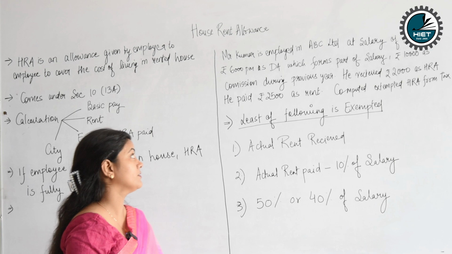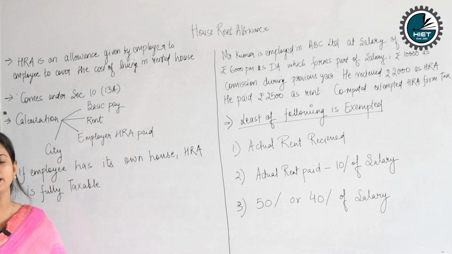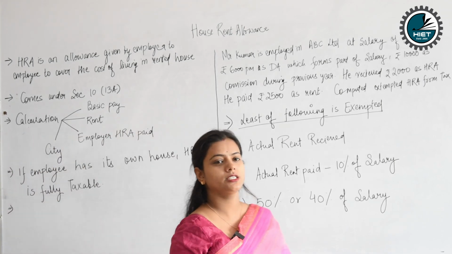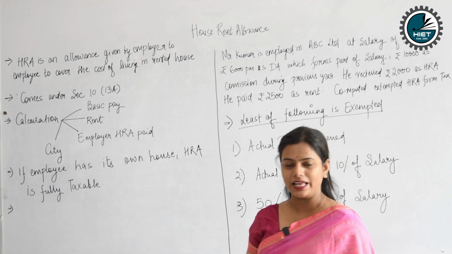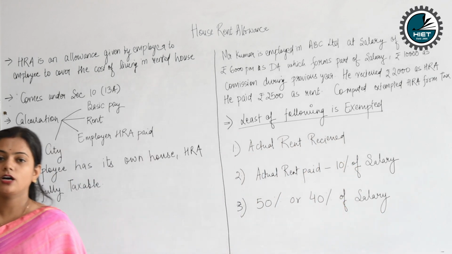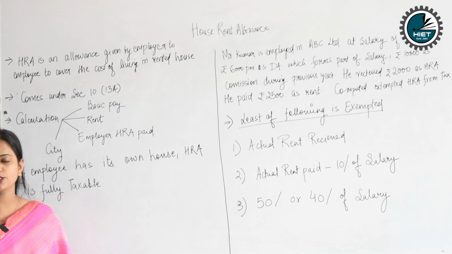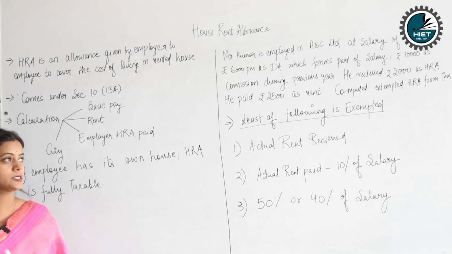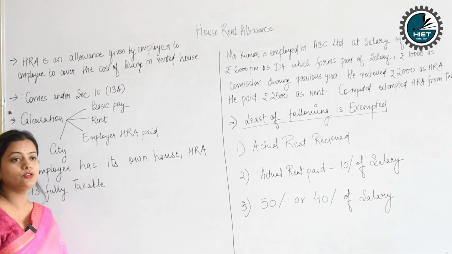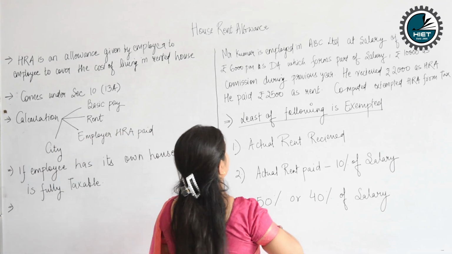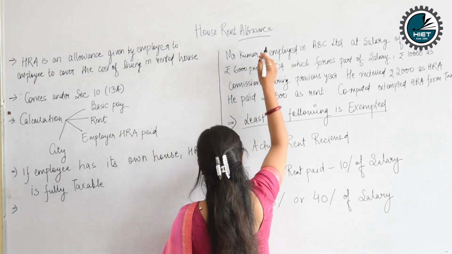So today we have the topic called House Rent Allowances. This topic comes under the head Income from Salaries. This topic is covered under Unit 2 of the Income Tax Laws and Practices of CCS University syllabus. HRA, House Rent Allowances. So let me talk about the word allowances.